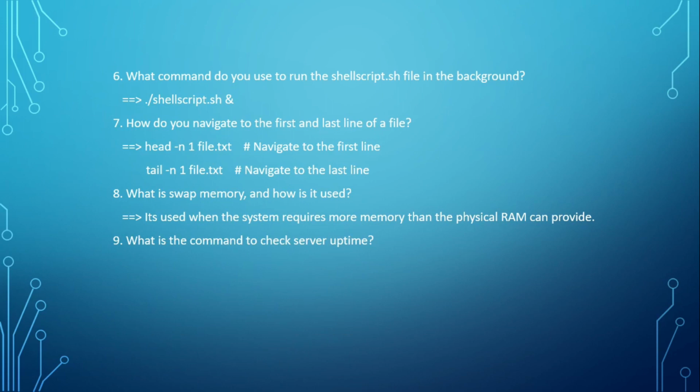Okay. What is the command to check server uptime? Very simple. Uptime is the only command that we can write to check the server uptime. They may ask you a question like this: when the uptime command gives the output, it shows the system load, right? It shows the load in particular time periods like 0.092, 0.92, 0.5, or sometimes over 5 minutes. So what do you understand by that load timing?